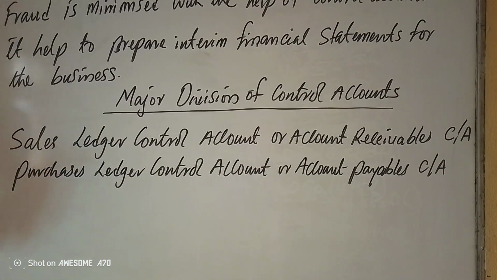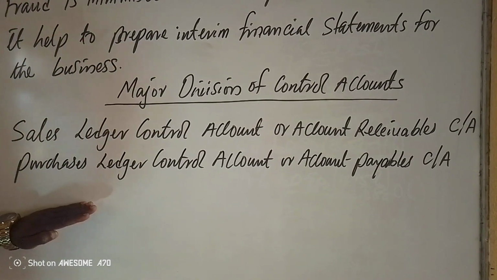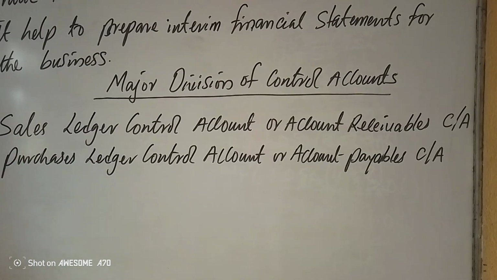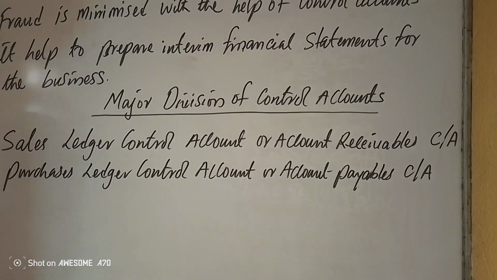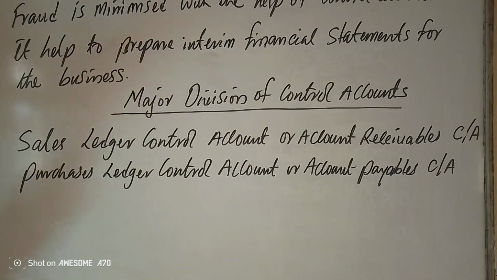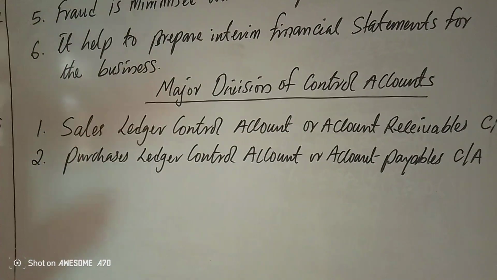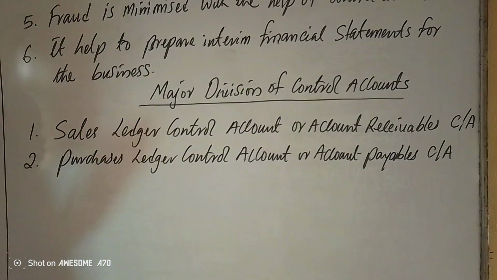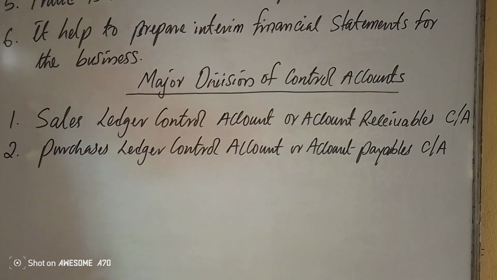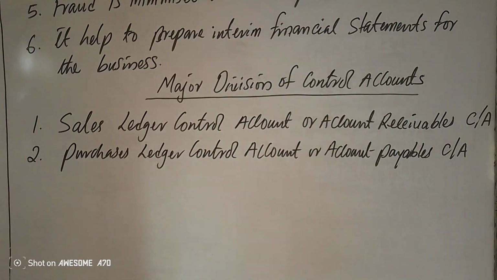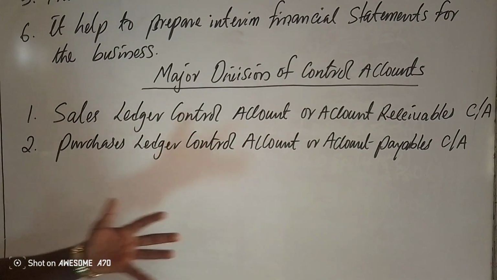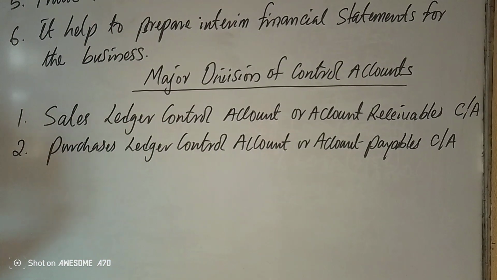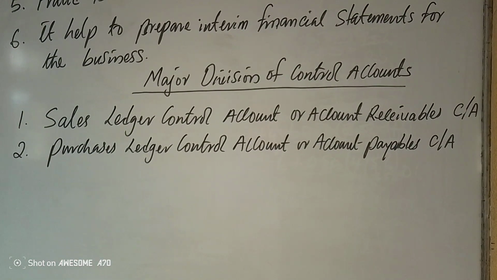Next, the major heading here, as I said earlier, we are looking at the major divisions of control account. In accounting, I'm still emphasizing with all clarity that you can prepare a control account for any account. I'm still repeating, you can prepare a wages control account, a salary control account, any control account can be prepared, provided there are different transactions that relate to that account. You have to control it together to get what you want in that given account.